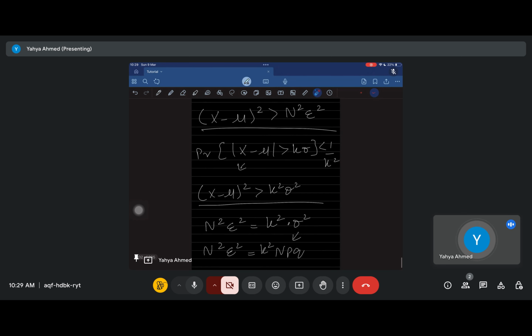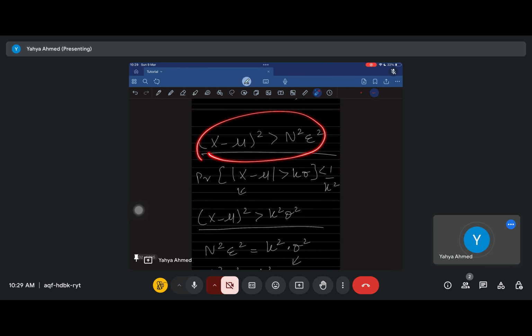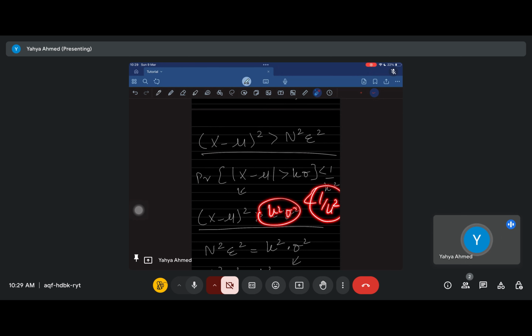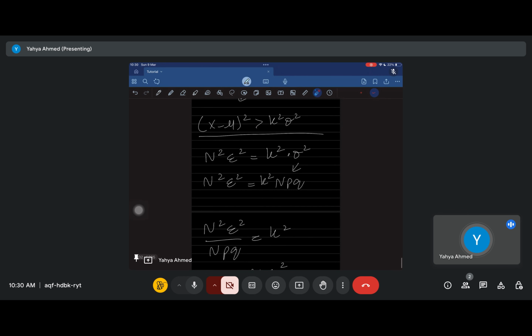We would like to find out the probability of this event, right? Chebyshev says कि अच्छा if you are k square sigma square away from it, then the probability is 1 upon k square. So as long as you have k square, you know the probability of the event. But मेरे पास तो k square है ही नहीं, मैंने तो इस तरह लिखा हुआ है. So I'm going to rewrite this expression as k square sigma square. So first we're going to say अच्छा n square e square is basically going to be k square sigma square.